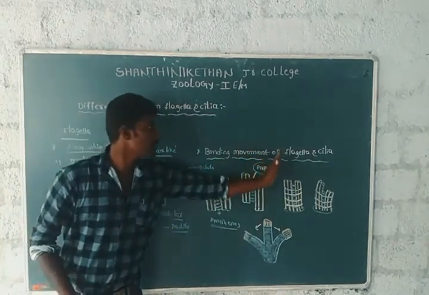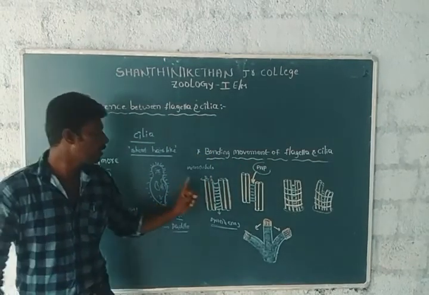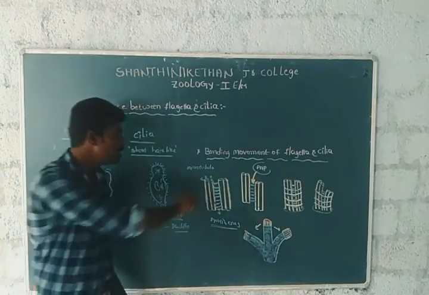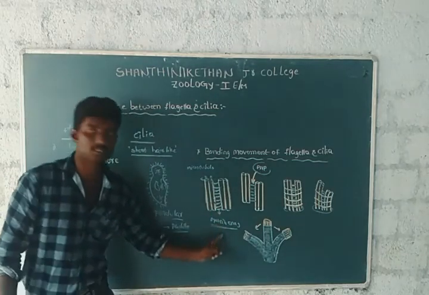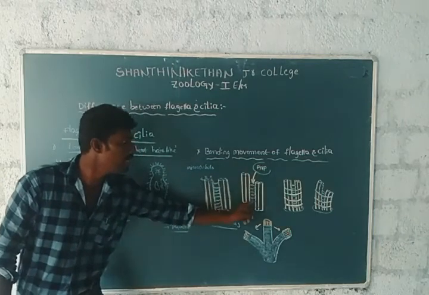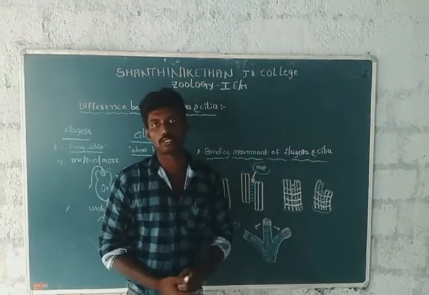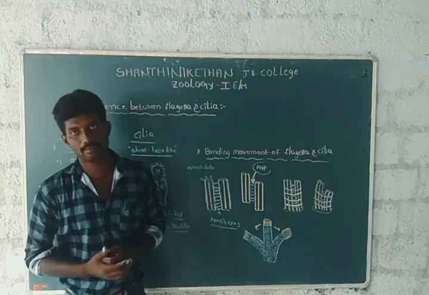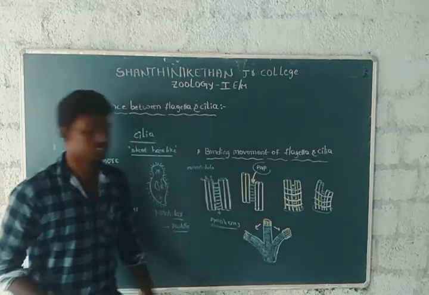When flagella and cilia start the bending movement, at that time the microtubules slide against each other in opposite directions with the help of the dynein arms, which provide the energy by utilizing ATP. After that, there is pressure and pull again by the radial spokes. Finally, the flagella and cilia start bending. This type of movement is the bending movement of flagella and cilia.